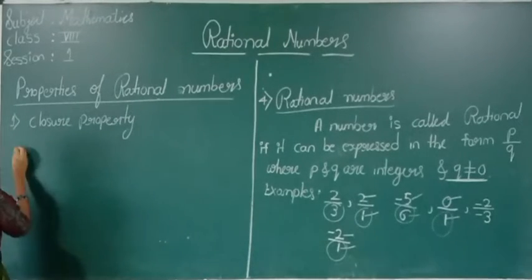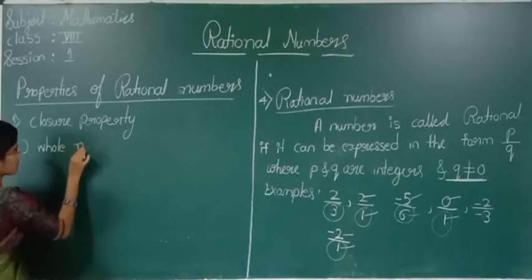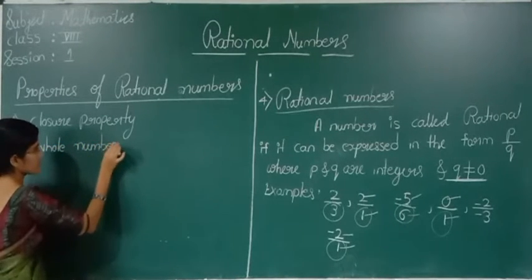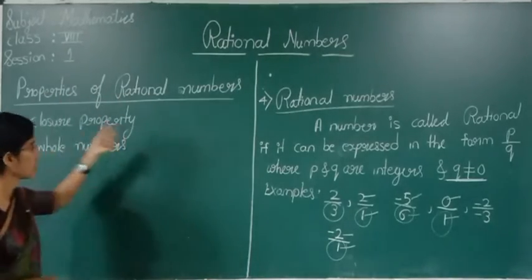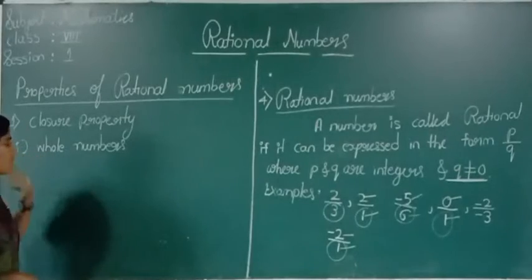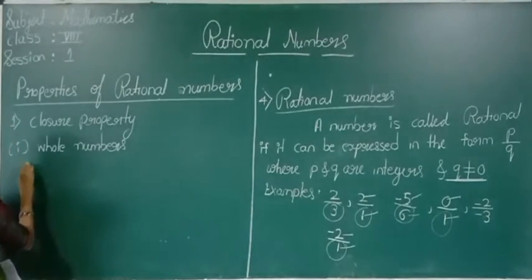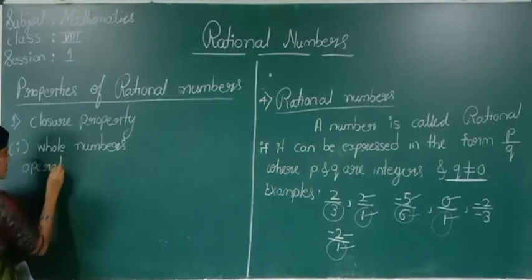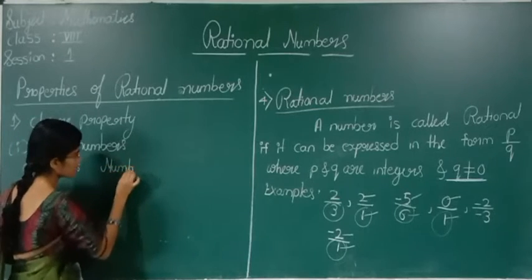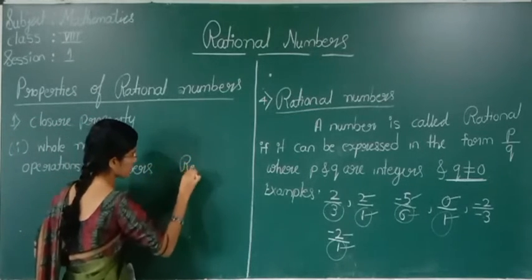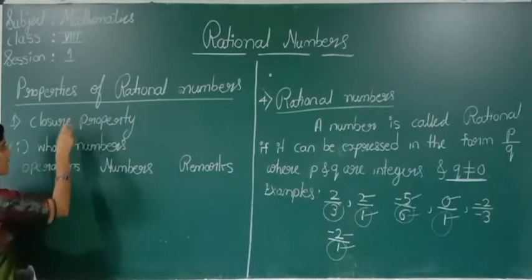See, first we will see closure property for whole numbers. Before going to rational numbers, we will see closure property for whole numbers. So we will see closure property for whole numbers first.